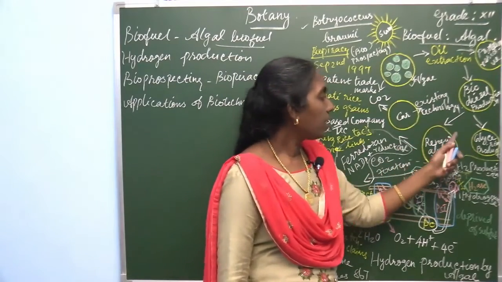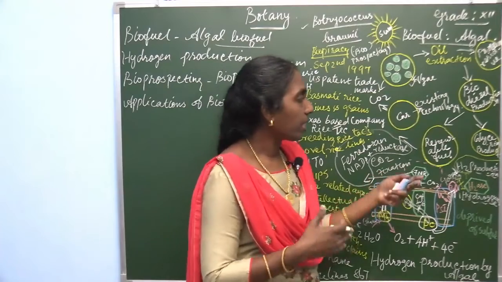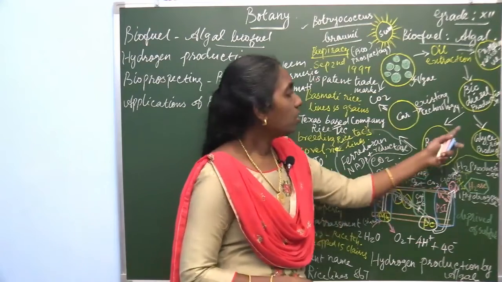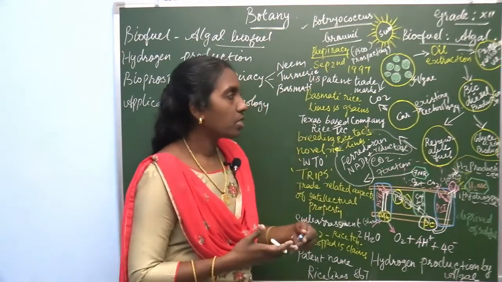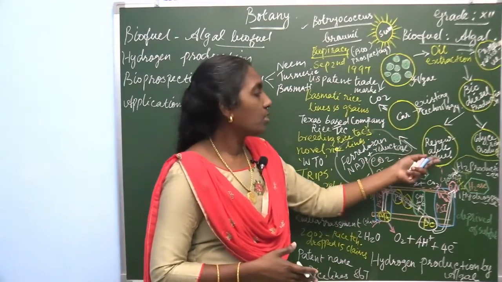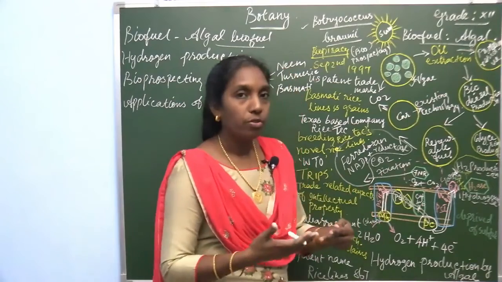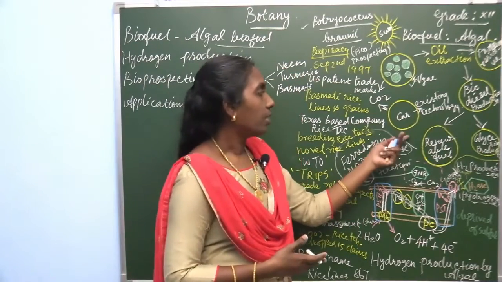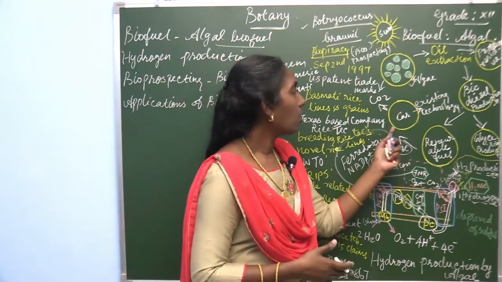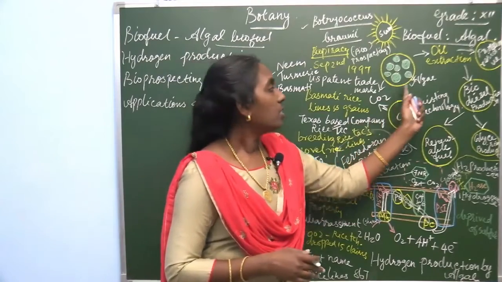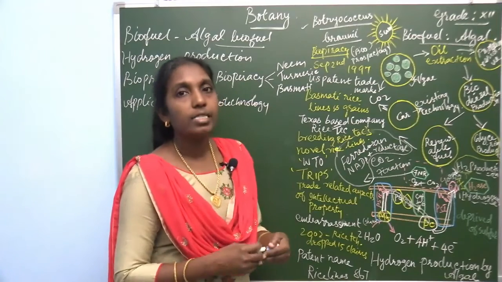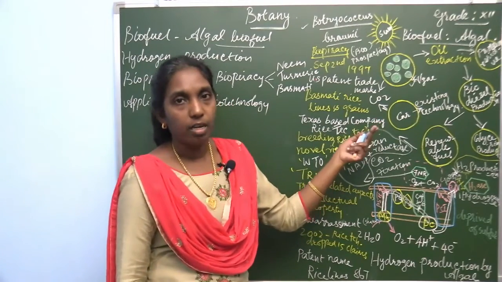So, this biodiesel, the renewable fuel, is produced, and glycerin is also obtained. These can be separated, and the renewable fuels are used in existing technology, in vehicles, and from the vehicles it releases carbon dioxide. So, this biofuel can be extracted from the alga.